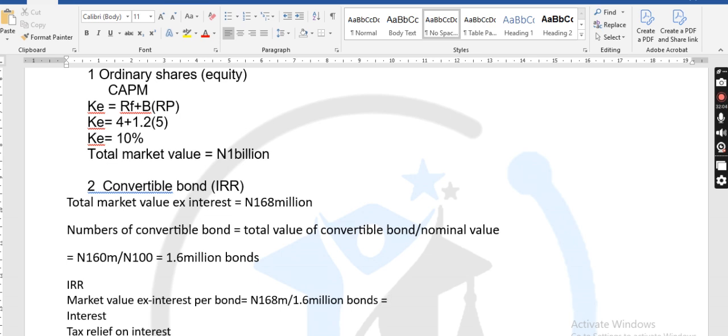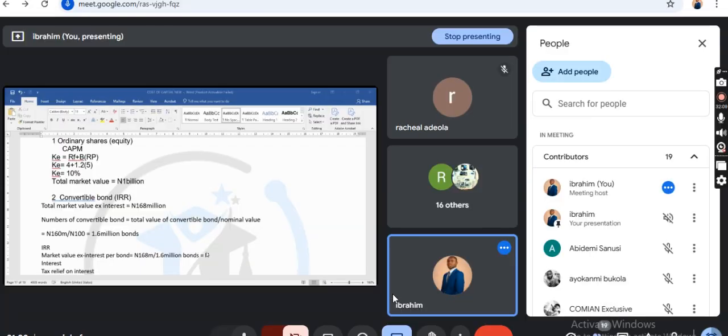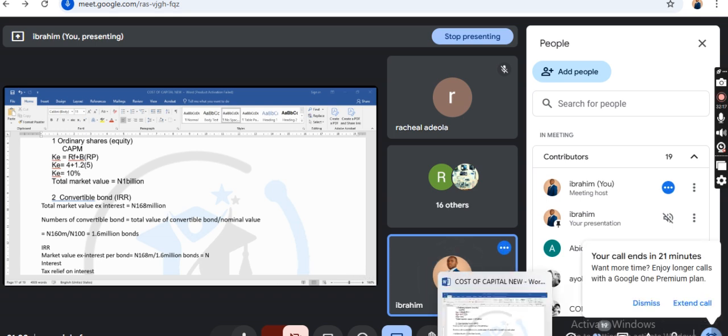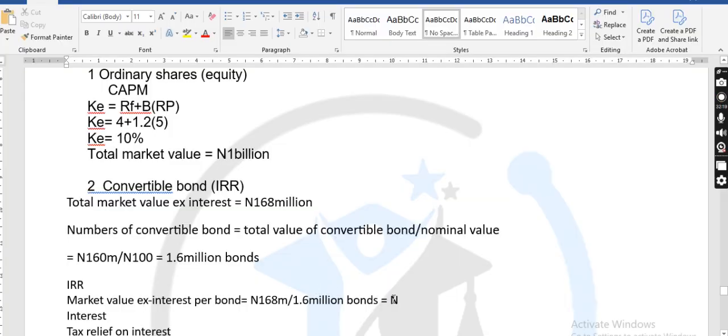So, what is the market value as interest per bond, class? 105. Just 105 per bond. Right? Now, what is your interest rate?